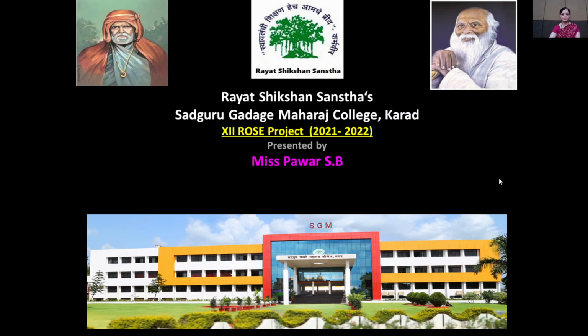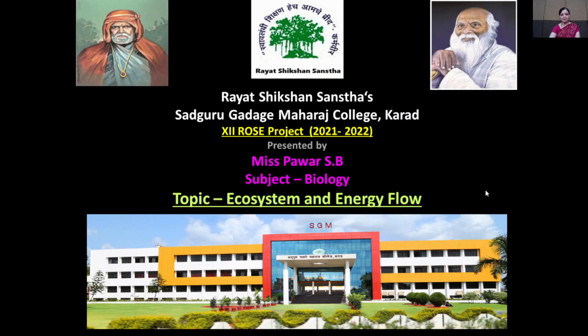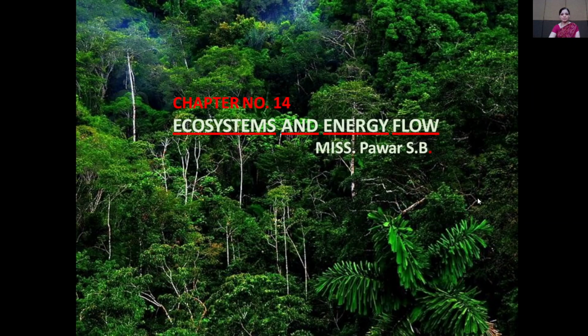My subject is biology. So today we will again discuss the topic ecosystem and energy flow. Chapter number 14, that is ecosystem and energy flow.